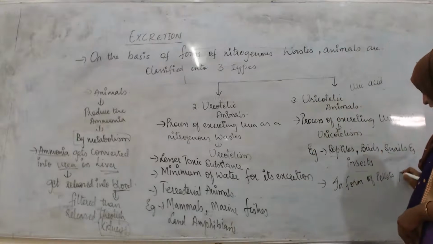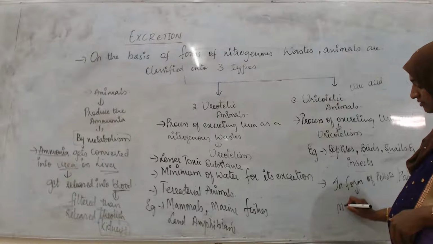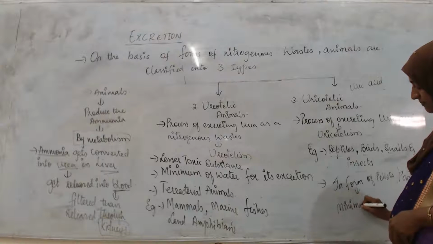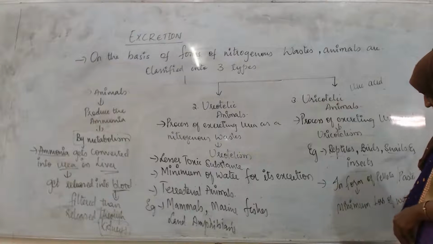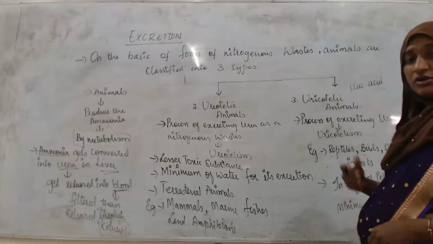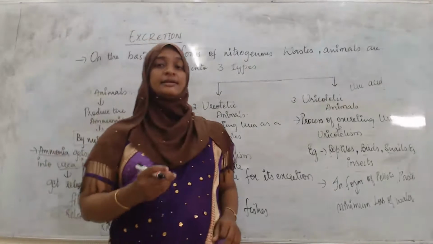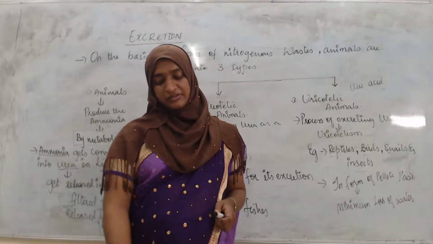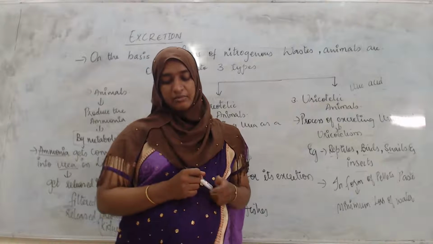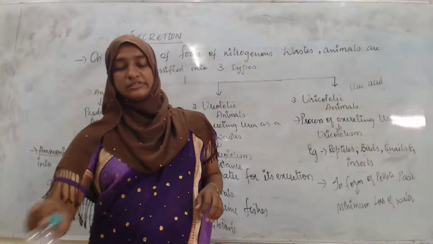Pellets or paste. So here there is a minimum loss of water. They are not going to excrete in a totally liquid form. They are going to excrete the uric acid in the form of what? Pellets or paste. So there is a minimum loss of water, and they are called the uricotelic animals.